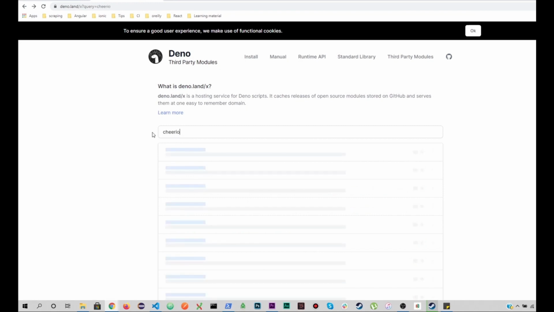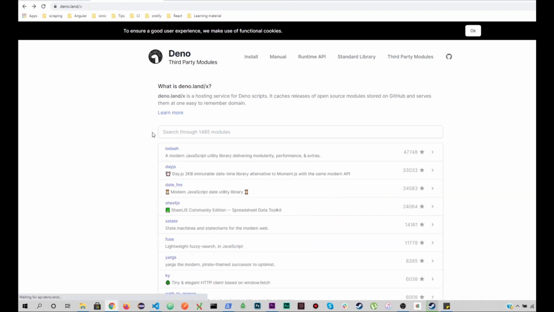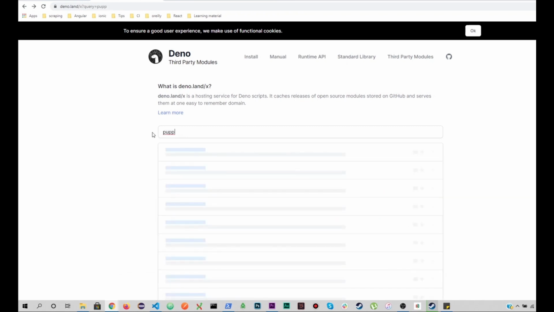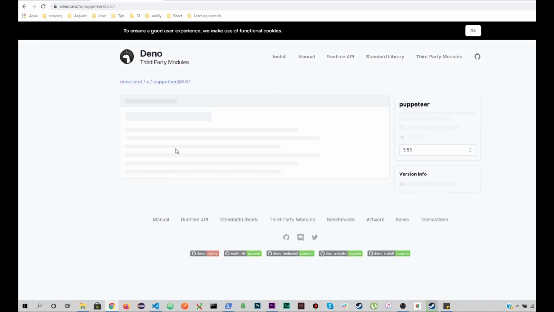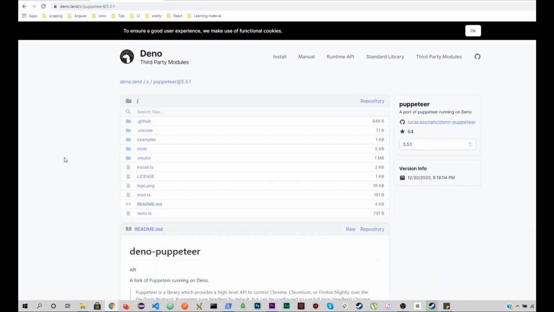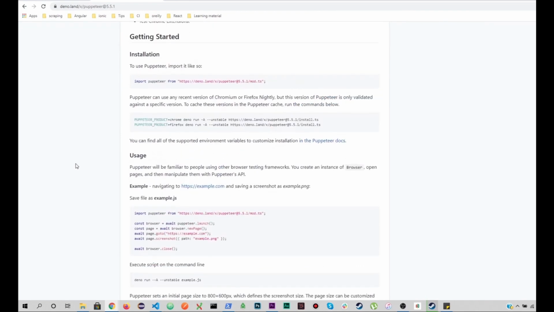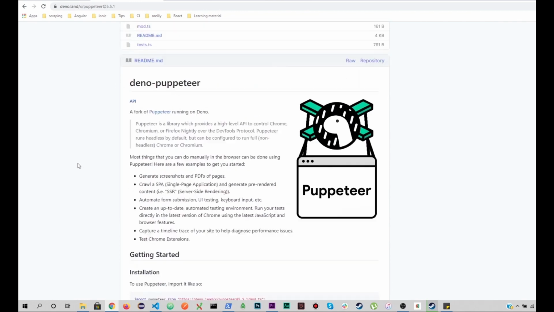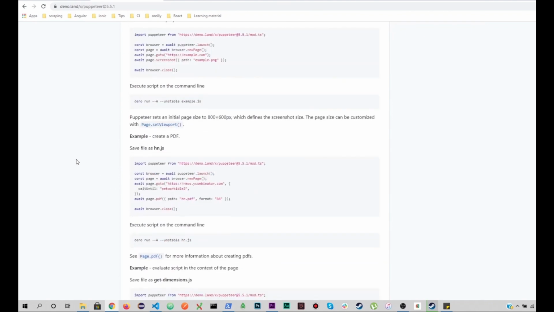And I'm just trying to figure out if there are separate packages for the web scraping. So in Node, we used to have this package for web scraping for headless Chrome. Awesome. So Puppeteer is also available in Deno. I'm so excited about it. I'm planning to use it. So Deno Puppeteer, I've been using a lot for web scraping. So this is how I can import Puppeteer. Awesome. So I can use it for web scraping. This is how I can use it, right?